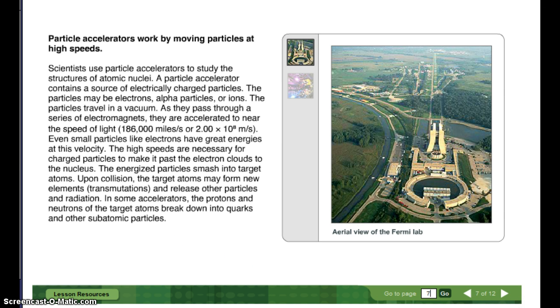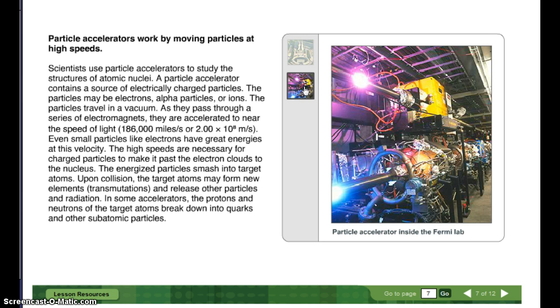Particle accelerators work by moving particles at high speeds. So this is an aerial view of Fermilab, and this is the particle accelerator inside Fermilab. Scientists use particle accelerators to study the structure of atomic nuclei. A particle accelerator contains a source of electrically charged particles. The particles may be electrons, alpha particles, or ions. The particles travel in a vacuum.